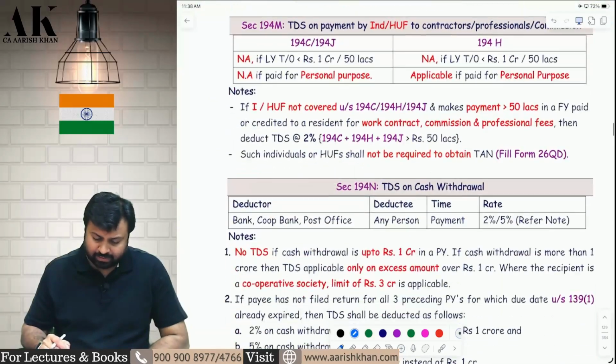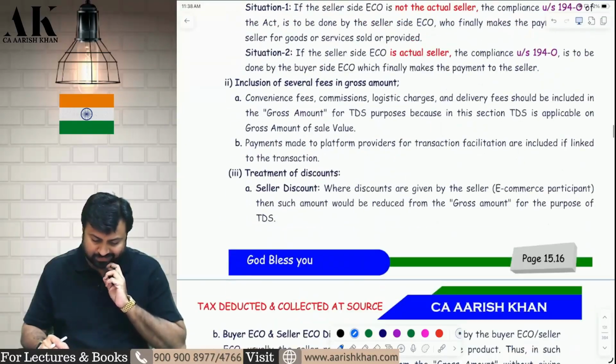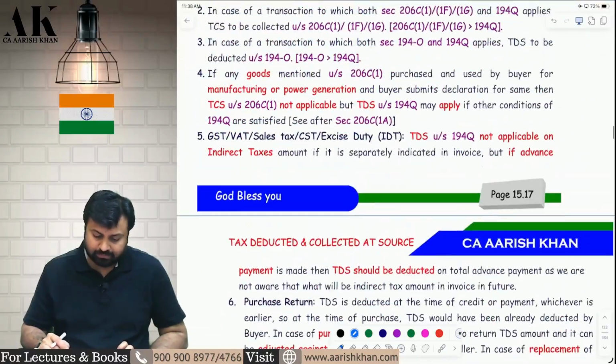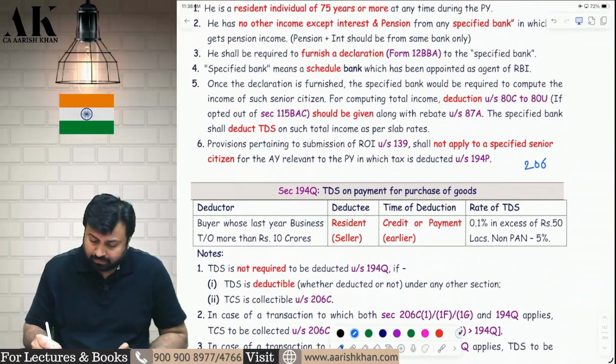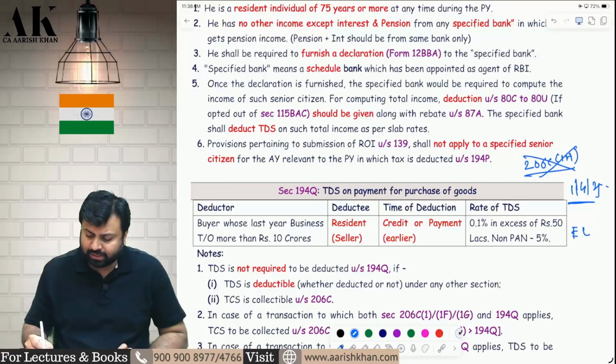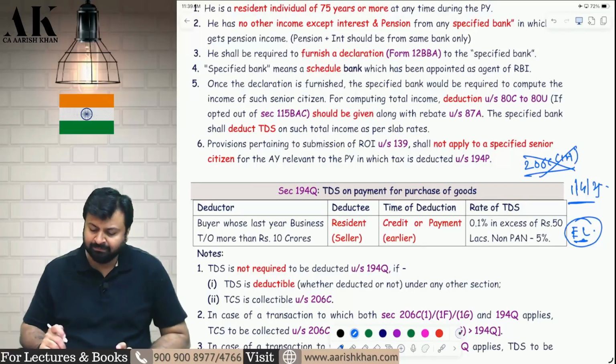Then no change in IB, no change in M, no change in N, no change in O, no change in P, no change in Q. Just remember that along with Q, the TCS section of 206C1H is discontinued from 1st April 2025. One more thing discontinued from this year is equalization levy. I may forget later on, so I am saying it now only. Remove the chapter of equalization levy from your study material. Okay, it is not applicable from 1st April 2025.